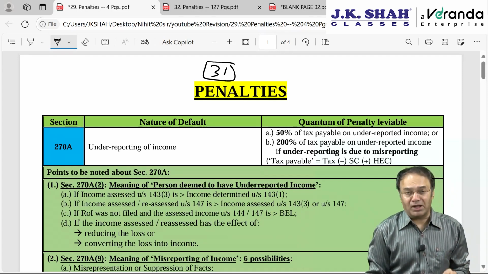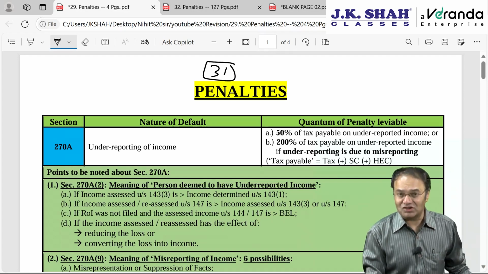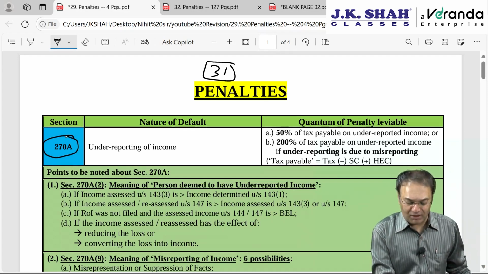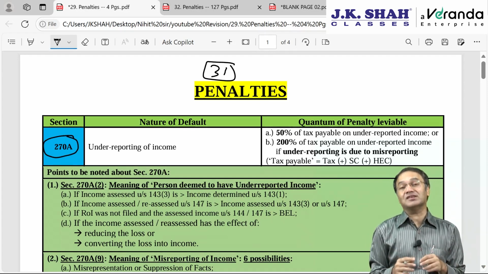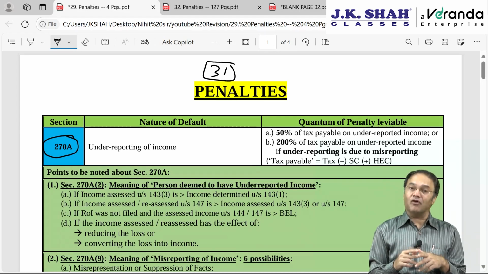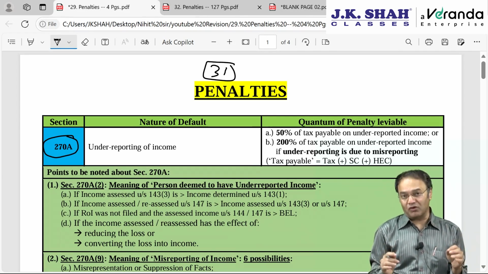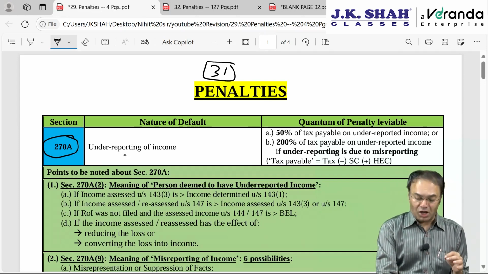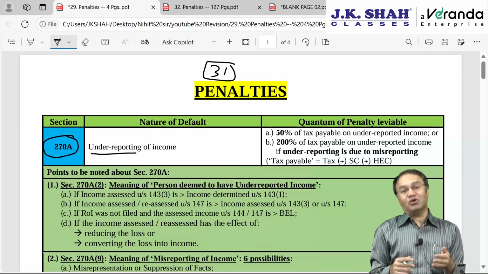The very important penalty is section 270A, which is the lengthiest and most time consuming, and most importantly, questions in the exam come on this section only, for 5 to 6 marks practical questions. This is the penalty for under-reporting of income. Under-reporting means concealment of income.